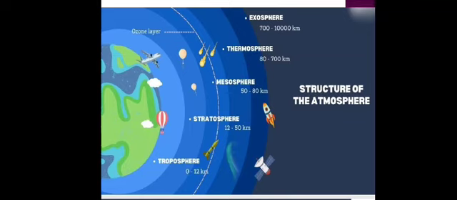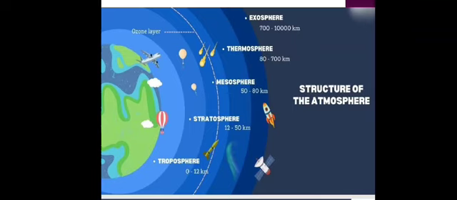This layer lies above the mesosphere and extends between the height of 80 kilometers and 400 kilometers above the surface. The temperature in this layer increases rapidly with height, and the lower part of this layer is known as the ionosphere. The ionosphere contains electrically charged particles called ions that help in radio transmission. It reflects the radio waves transmitted from the earth. Air temperature reaches more than 1500 degrees Celsius.